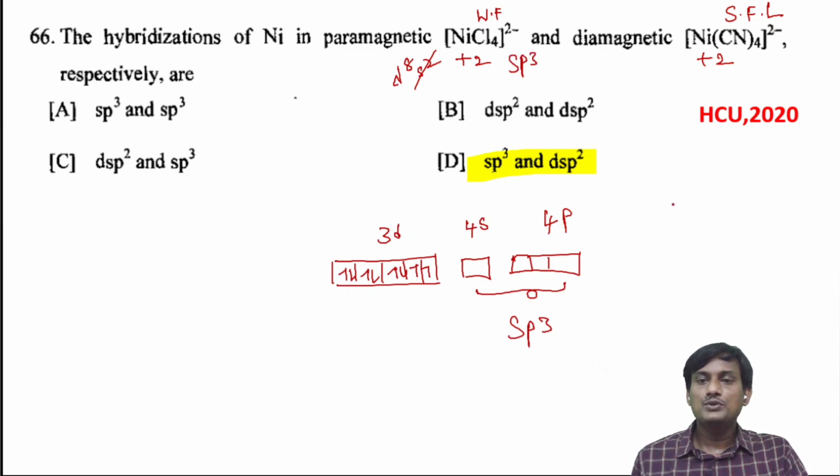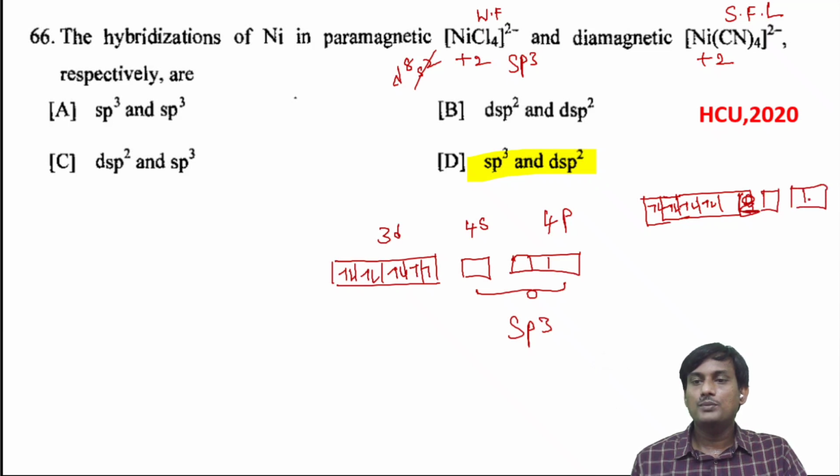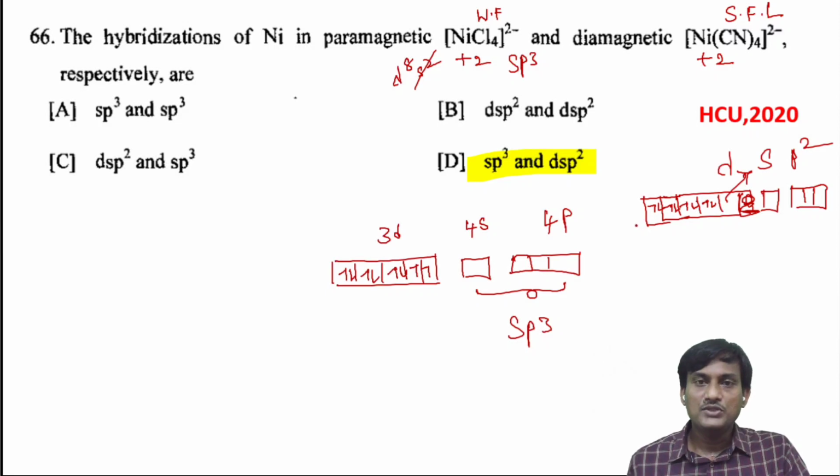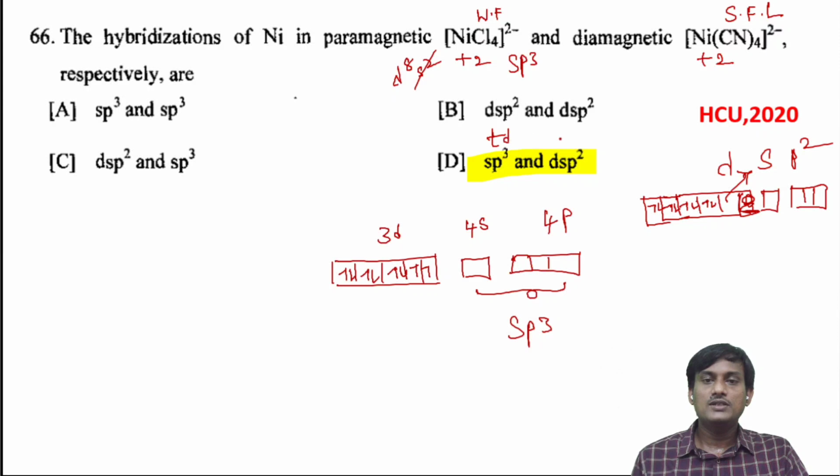But if you take Ni(CN)4 2-, this one also has d8 electronic configuration, but here there is first a pairing of electrons, because of the strong field ligand. Eight electrons will be filled, and here you have 4s and 4p. Here you have an empty d orbital, one s, and two p orbitals participating in hybridization, so you will get dsp2 hybridization. The first one has tetrahedral geometry; this one is square planar geometry. So D is the correct option.